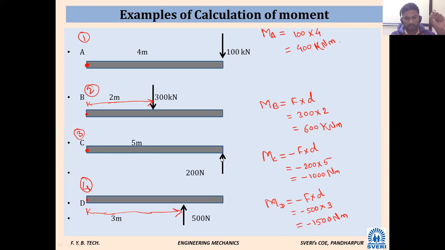You can imagine that the particular point where you want to calculate moment is held. In short, you hold that point and you have applied the force. Either it will rotate in a clockwise direction or an anti-clockwise direction.